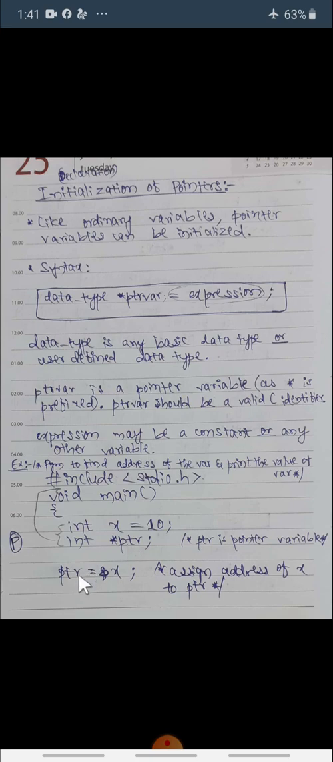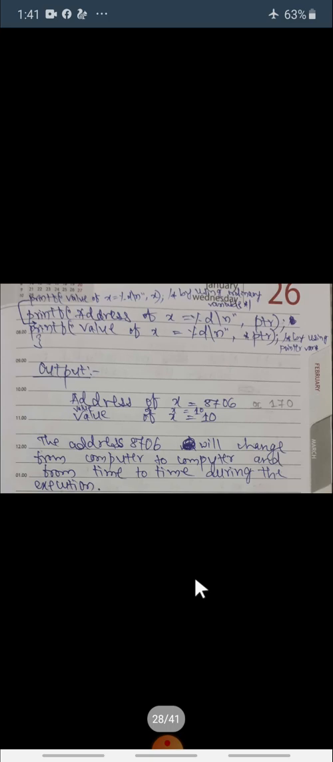Now come to the third important statement, that is ptr = &x. We are just assigning the address of x to this ptr. So the ptr value is nothing but the address of x, but the *ptr value is 10. So assign the address of x to the pointer in the third statement. Now we will see how to print the address and value of that variable x.